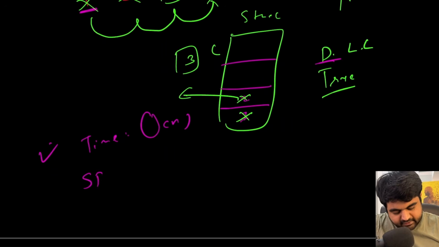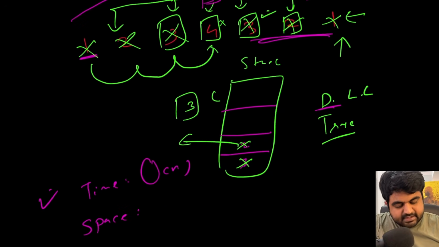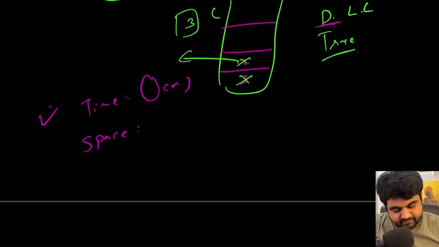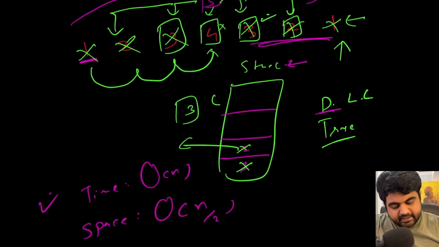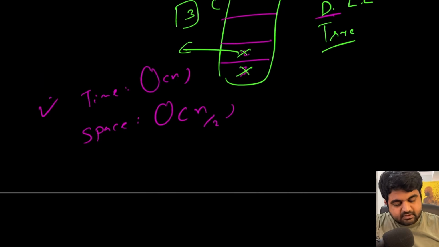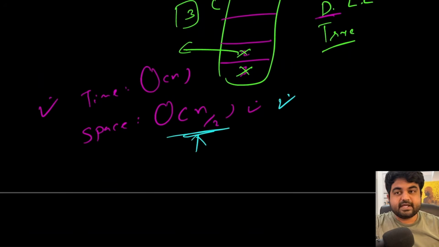But in order to check the space complexity, because we are using extra space, our space complexity is going to be big O of n divided by 2, because we are only populating the stack up to the halfway point of any given linked list. So this logic would work fine, and this solution would also work as expected. But let's think, is there a way we can improve upon this solution? And the answer is yes, quite simple. That is the improvement we can make on the space complexity.